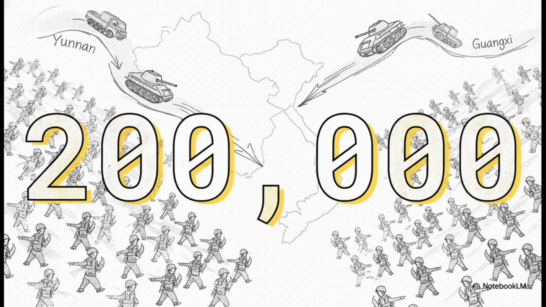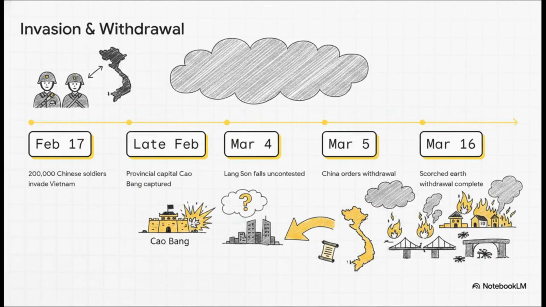200,000 Chinese soldiers rolled across a 1,300-kilometer border into Vietnam on two distinct fronts. 200,000! Just think about the sheer scale of that mobilization. It instantly transformed a tense ideological standoff into a massive, boots-on-the-ground military conflict. The invasion itself was an incredibly fast blitz.